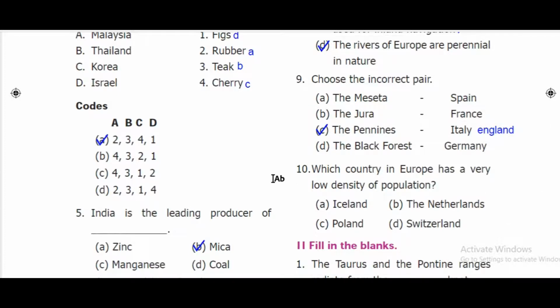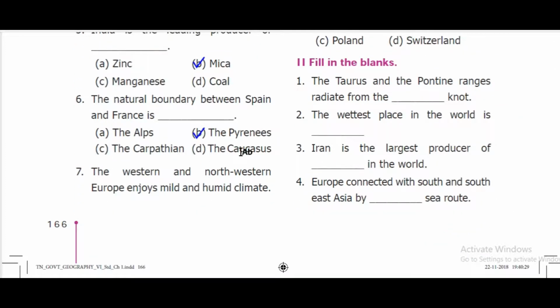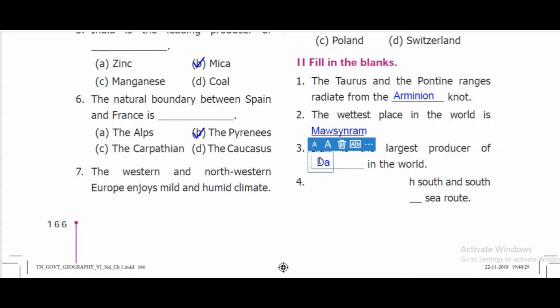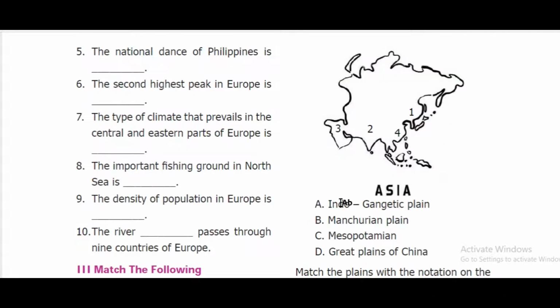Next, 10th one. Which country in Europe has a very low density of population? Answer option A, Iceland. Second, fill in the blanks. First, the Taurus and Pontic ranges radiate from the dash knot. Answer, Armenian knot. Next, the wettest place in the world is Mawsynram. Third, Iran is the largest producer of dash in the world. Answer, dates. Fourth, Europe is connected with South and Southeast Asia by dash sea route. Suez sea route. Fifth, the national dance of Philippines is Tinikling.